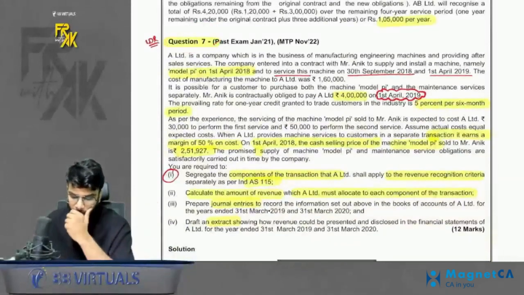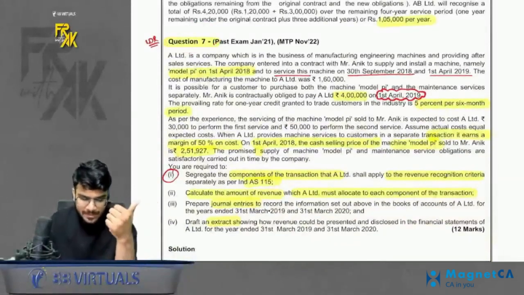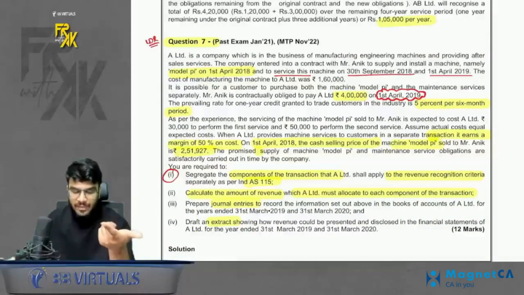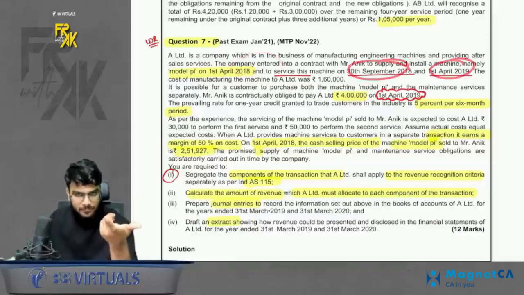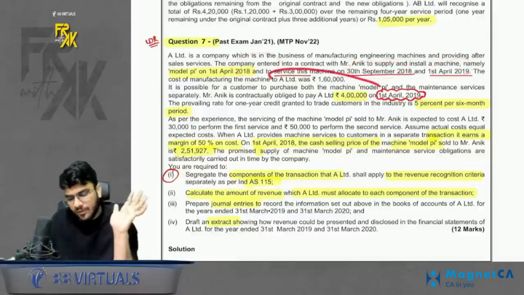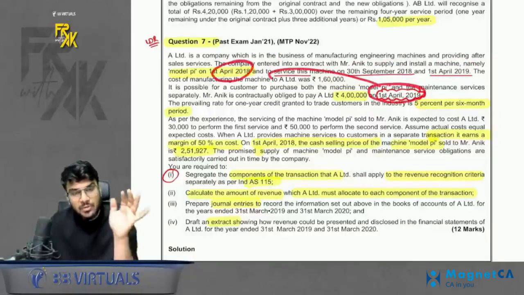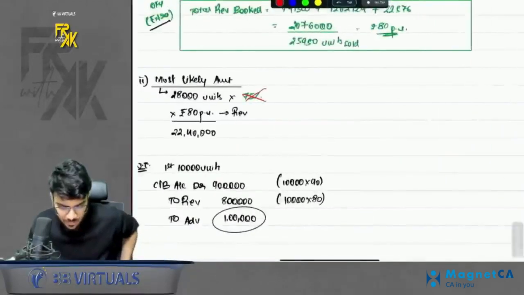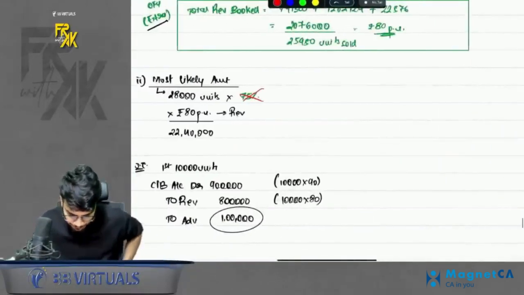What does it say? I'll just try to summarize it. It says we are selling a machine, model Pi, on 1st April 18. Along with that, we are giving 2 services, maintenance service on 30th September and 1st April 19. The payment we are receiving on 1st April 19. So the machine is sold in 18 and payment is received in 19, which means we will also charge for some finance component. That is exactly what we did here.